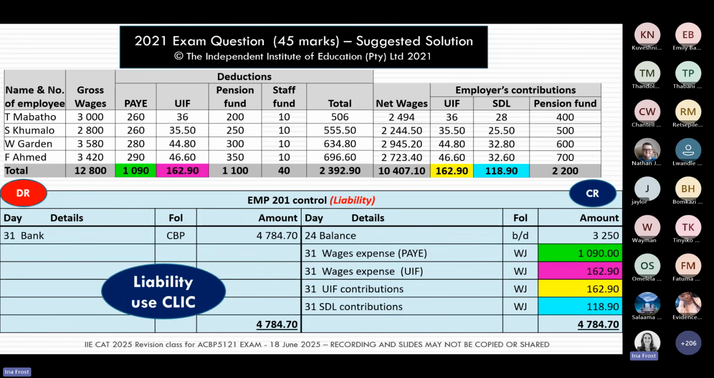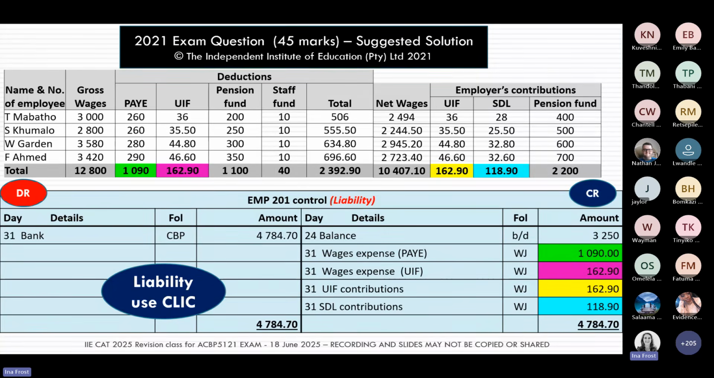And then they're going to make a payment to the receiver of revenue. The 3 amounts that they have to pay over to the receiver of revenue are the UIF, the SDL, and the pay as you earn. And for that, we create another liability account. It's called the EMP 201 control account. And you can see in that account on the credit side, I have posted 4 amounts: the two UIFs, the SDL, and the pay as you earn.